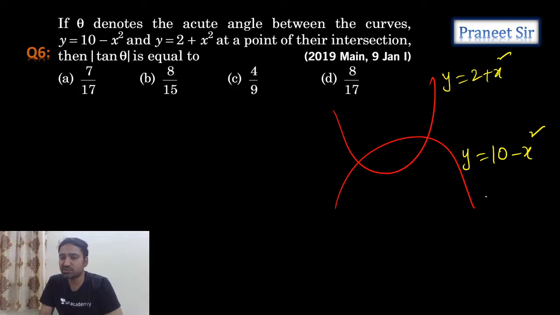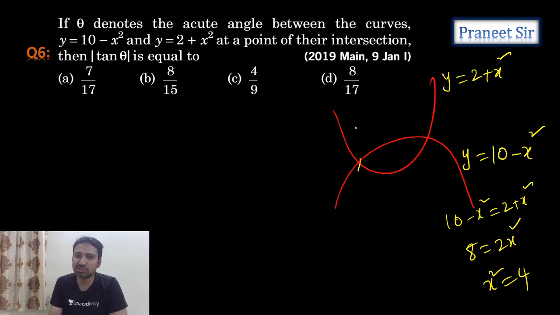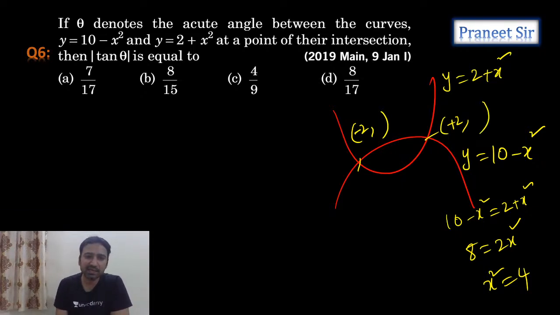So now when we try to solve this, subtract these two. If I subtract these two, how much will you get? Otherwise you can equate these two. 10 minus x square equals 2 plus x square. So that means 8 equals 2x square. I am getting x square equals 4. That means x equals 2 comma something and minus 2 comma something. So tell me, what is that something, guys? If I substitute x equals minus 2 or plus 2, we're getting the same thing, which is 6. 2 comma 6 and minus 2 comma 6.